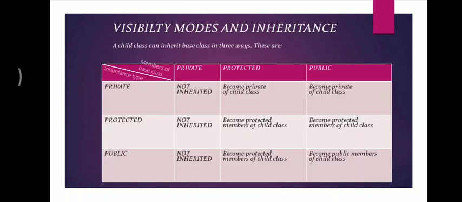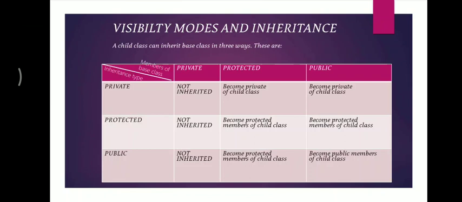See, this is the chart. This is a summary chart through which we can get an idea of how the members in the base class behave when we inherit them. Column-wise we have private, protected and public; row-wise, private, protected and public show the inheritance type. The columns show how the members behave.